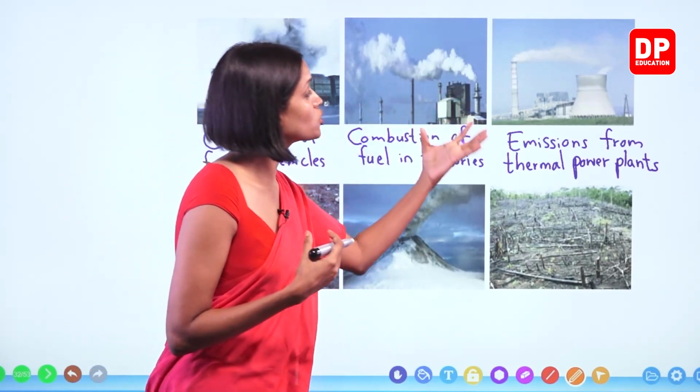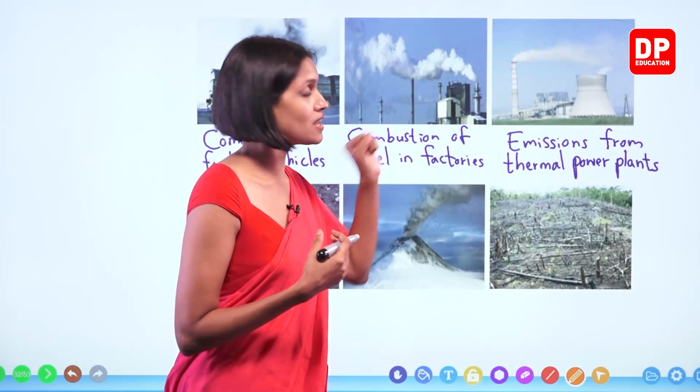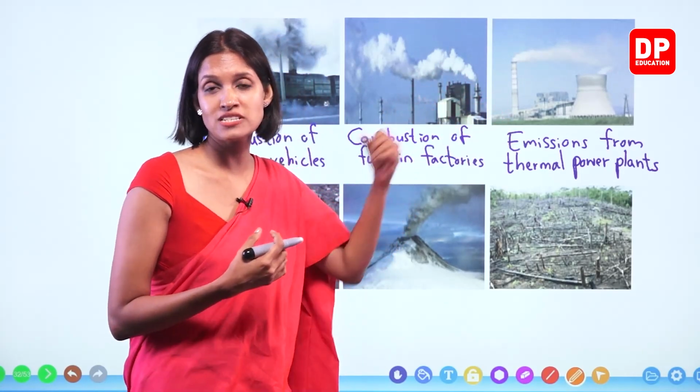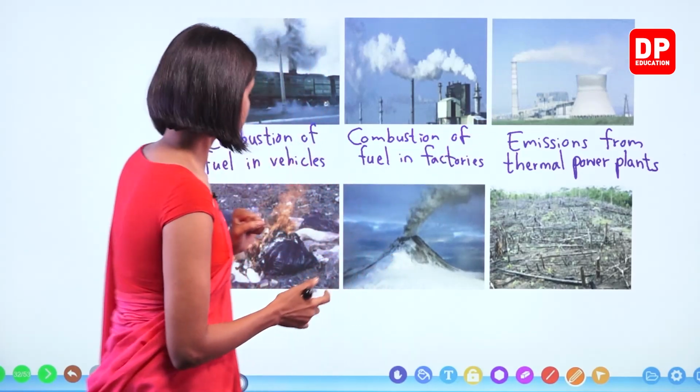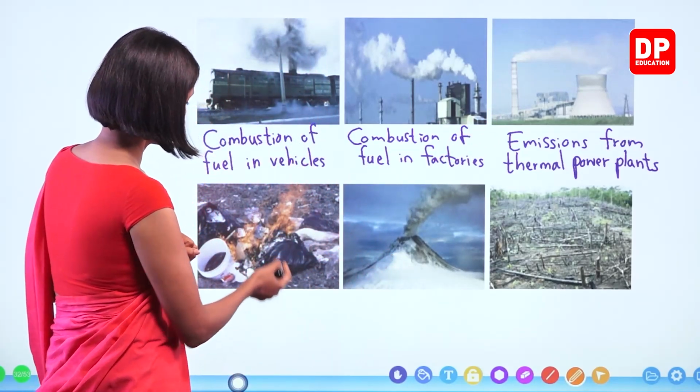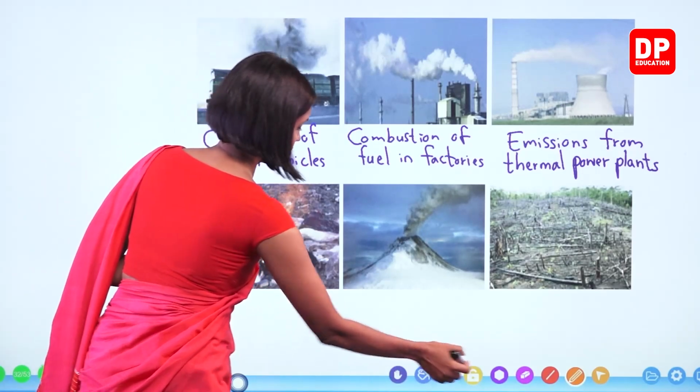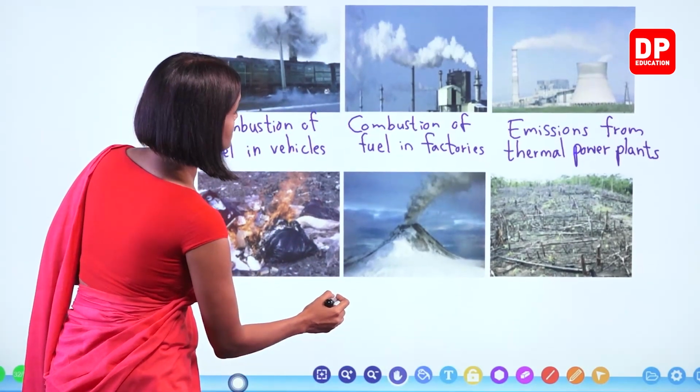When we burn coal, sometimes unburned sulfur particles could get added to the environment. Okay, children? So, what is this? Burning of waste.